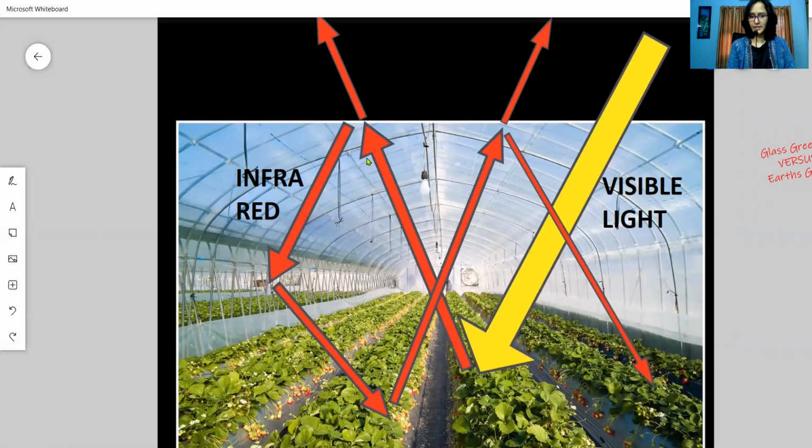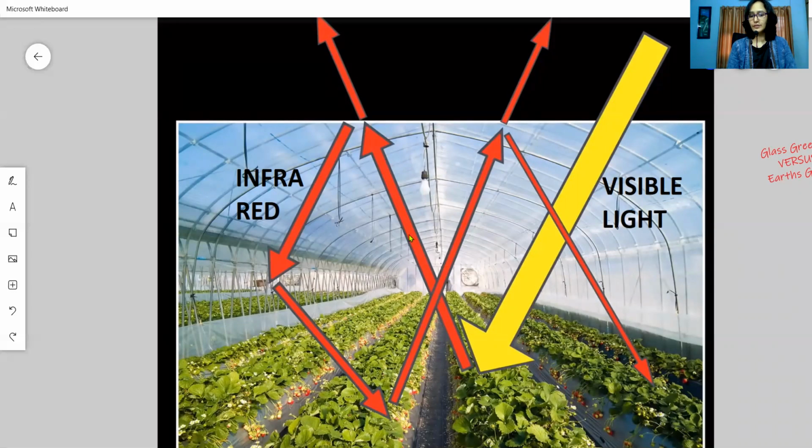Now, these infrared rays escape to the atmosphere in the absence of this glass panel. But here, due to the presence of this glass roof, the glass roof will limit the escape of the infrared rays into the atmosphere. And what will happen to these infrared rays? As they hit the glass top, they refract, they bend, and they again come back. And this happens continuously. So as the visible light is entering the glass house, the infrared radiations are generated, and these infrared radiations keep hitting the glass panel and they refract and again come back.